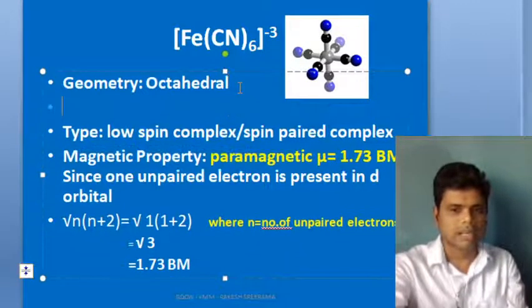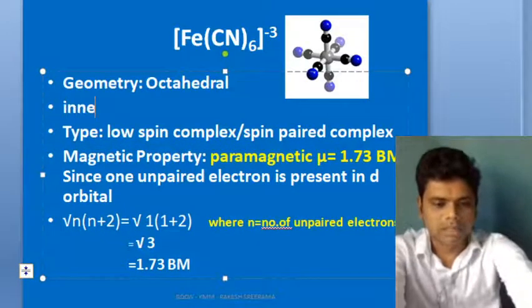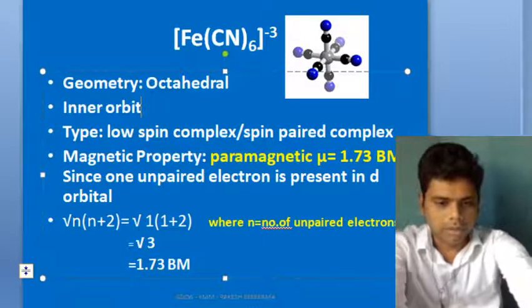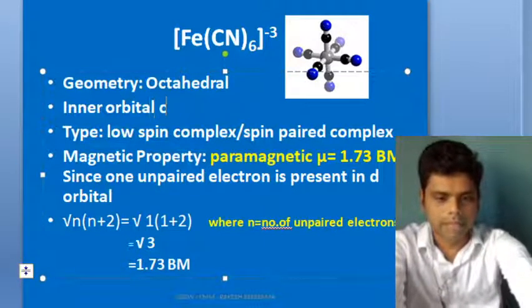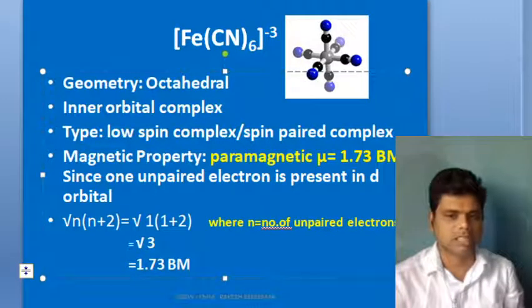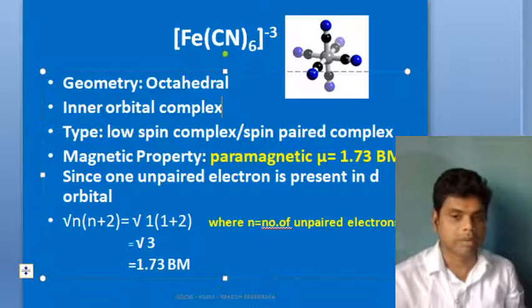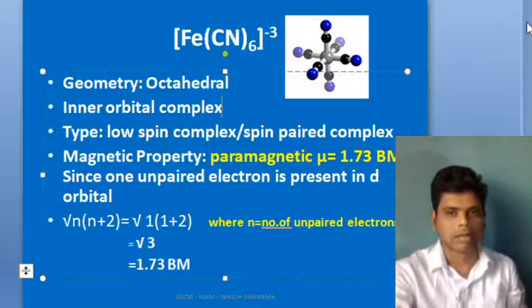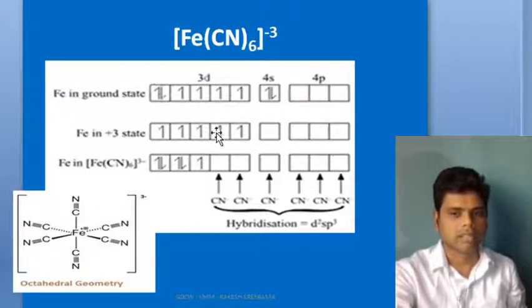It is an inner orbital complex. Why inner orbital complex? Because inner d orbitals are involved. Which are involved? Inner d orbitals, n-1 d orbitals. So have a look: these are the inner d orbitals, the 3d orbitals. 4s and 4p are outer. 3d is the n-1 d orbital. n-1 is 3 here, n is 4s, n is 4p.